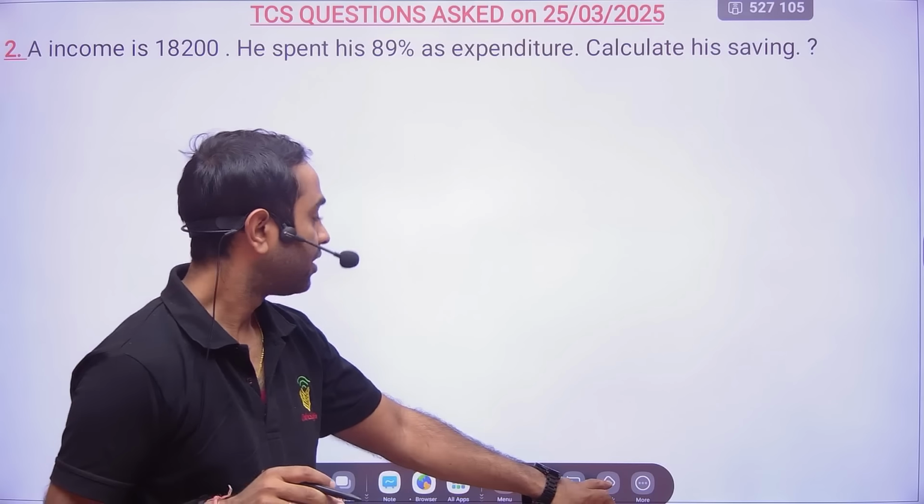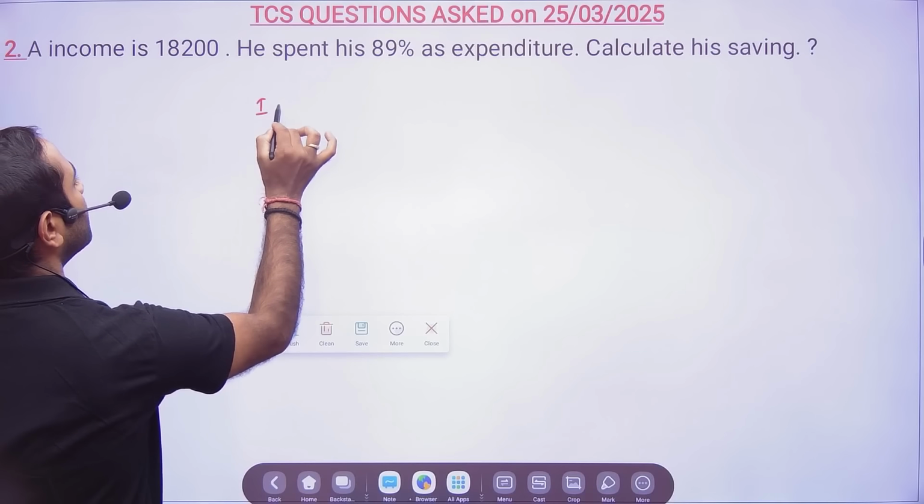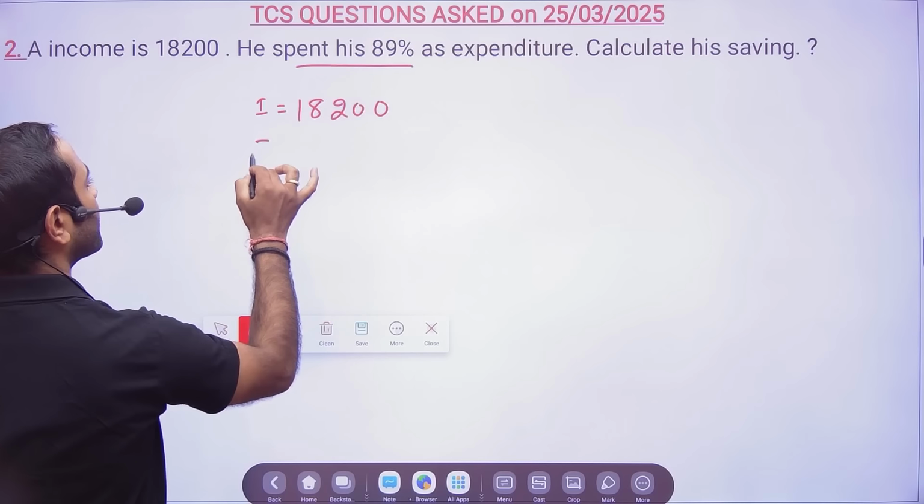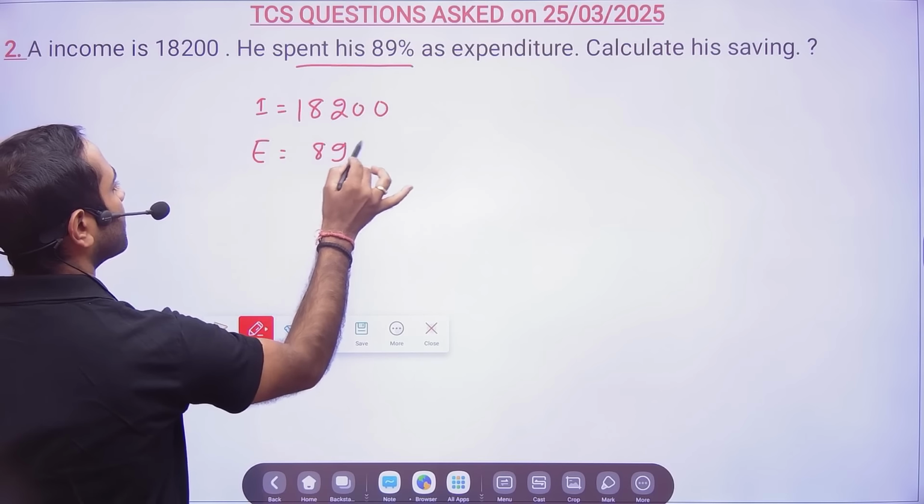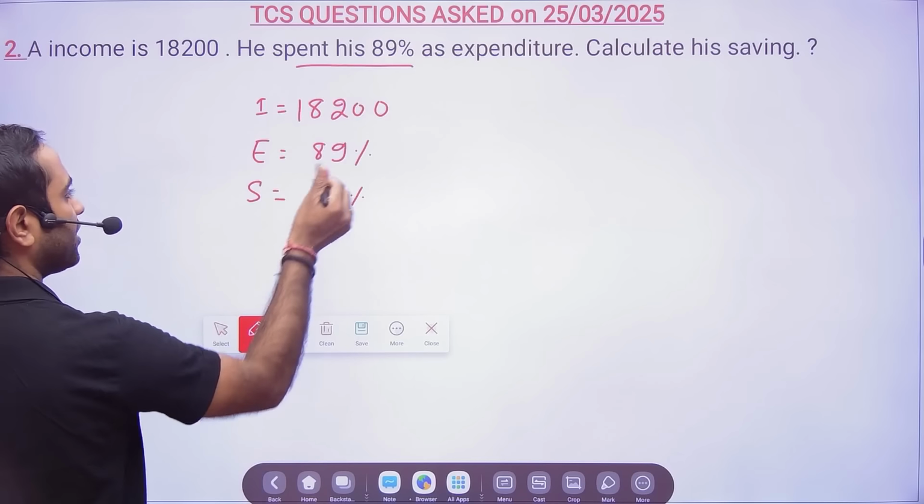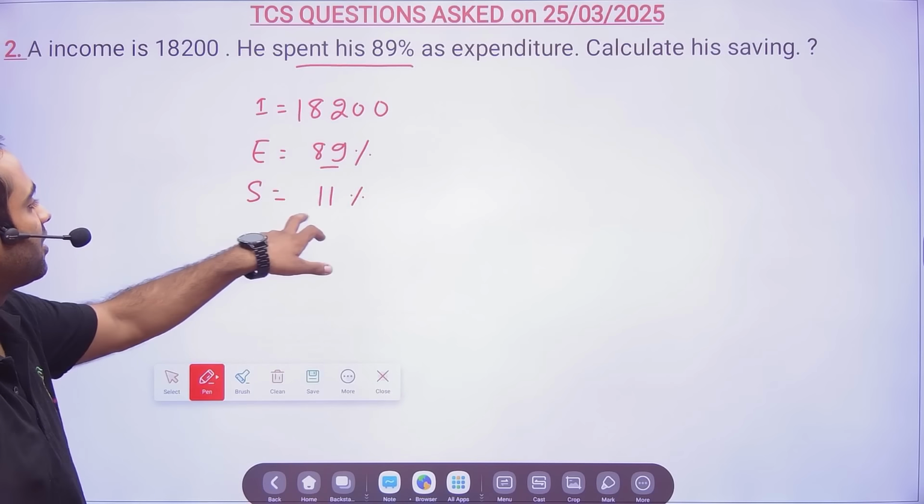Next question. So A's income is 18,200. Very good. So yeah, income is nothing but 18,200. And he is spending, so his expenditure is 89%. So how much he will save? Sir, he will save 11%. Correct? No. See, total is 100%. Out of that 89% he has spent. So saving will be nothing but 11%.